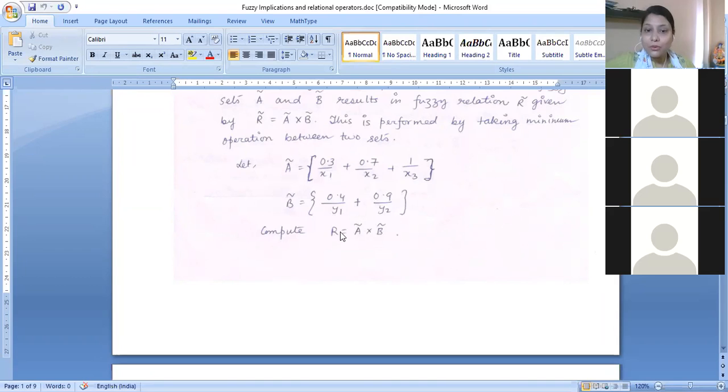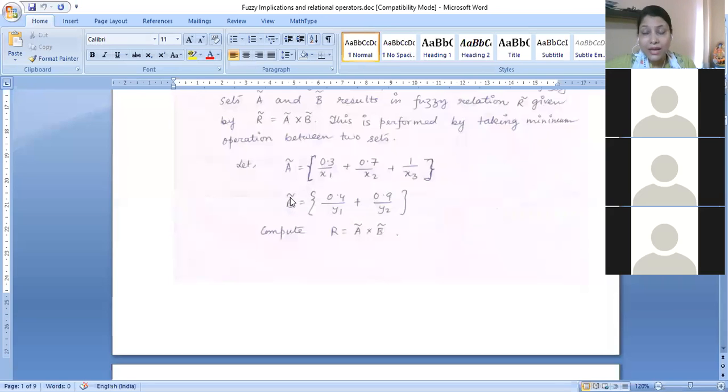Now, if you are told to compute R equal to A cross B, that means you are told to compute the Cartesian product, or to determine the classical relation between these two fuzzy sets.